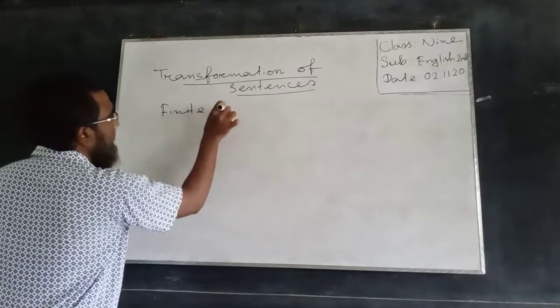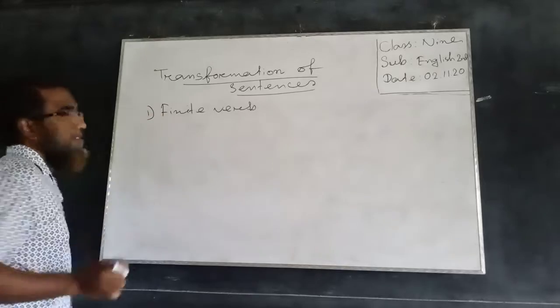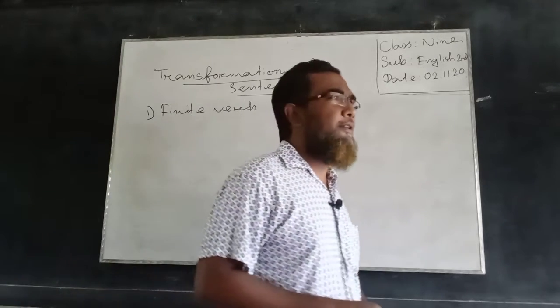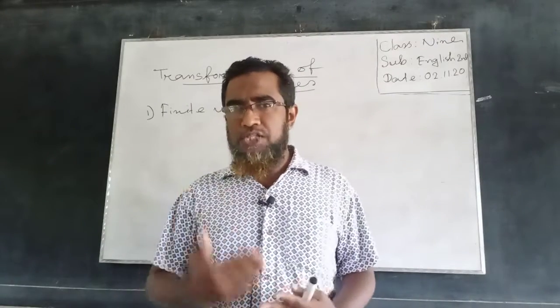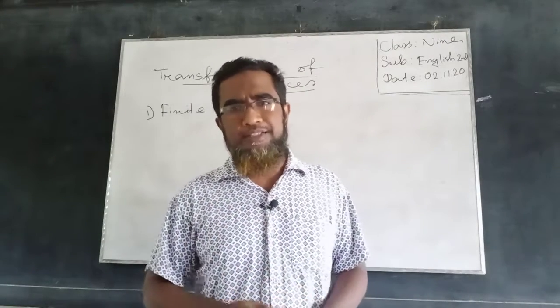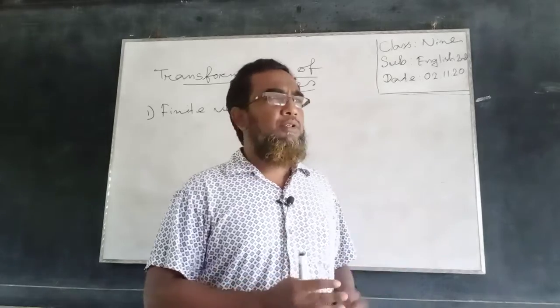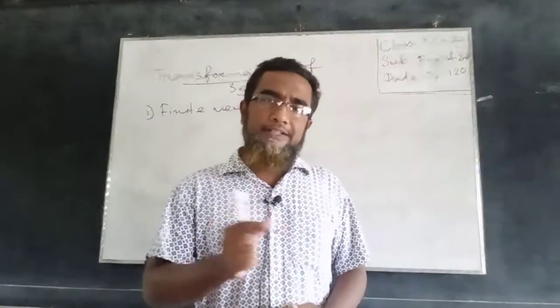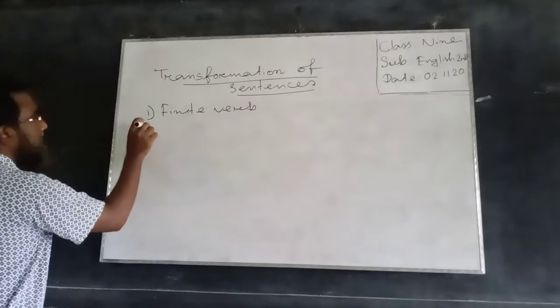Finite verb, number one. What is finite verb? If you remember, a finite verb is a verb that is used maintaining a certain tense, maintaining the subject and person of the sentence, and that is finite verb. Non-finite verb, number two.